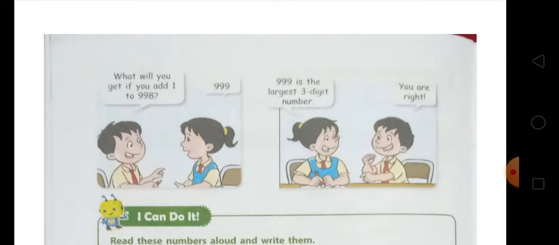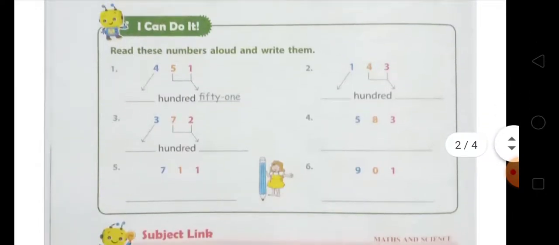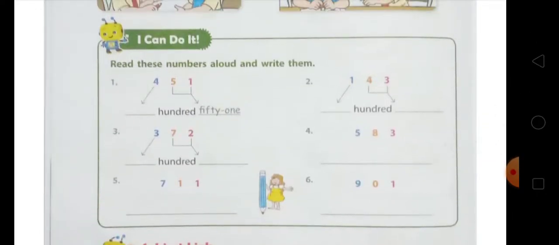Okay, come on, I can do it. There are some examples you can see here that you have to do. I can do it: read these numbers aloud and write them. You can see here there is 451. You know that first you have to read the hundreds place and after that the last 2-digit number.